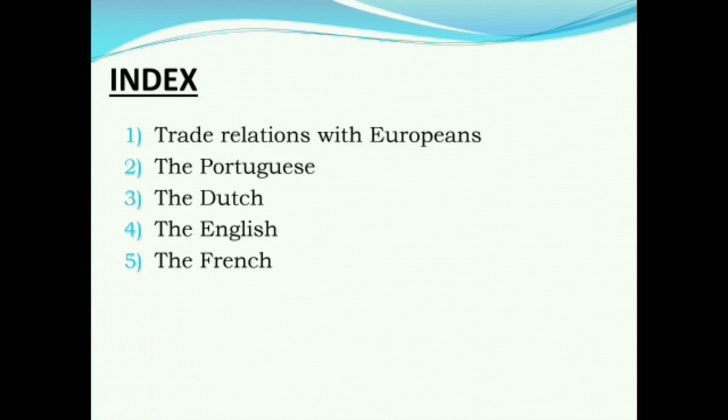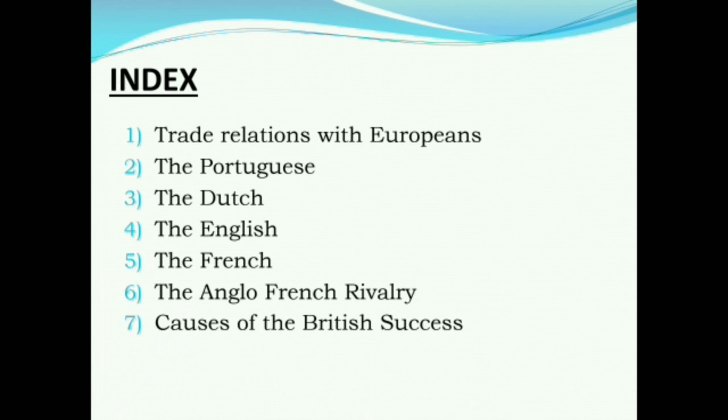So in this chapter we will be reading about how the English eliminated all other Europeans or all other competitors from the Indian market and became the supreme traders in India. We will be discussing the Anglo-French rivalry, which was shown in the form of 3 Carnatic wars. And then what were the causes of the British success? Like how were the Britishers different from all these Europeans that they were able to rule India for such a long period of time? So let's start with our first topic, trade relations with Europeans.